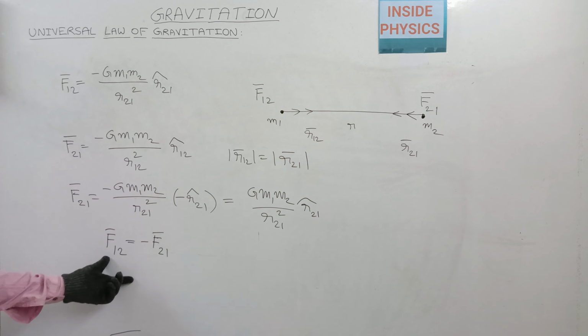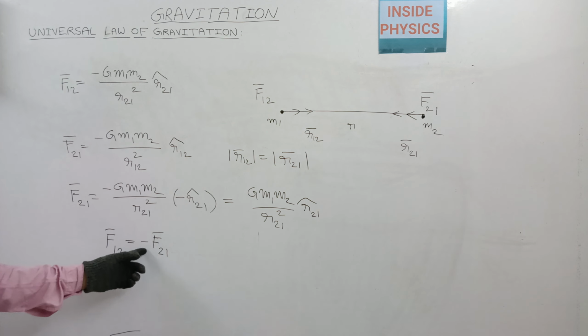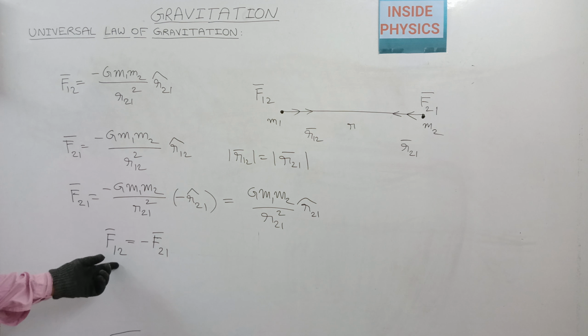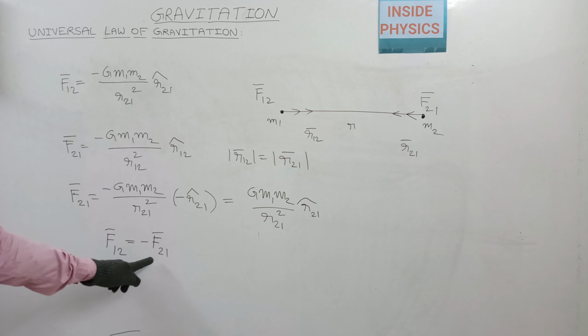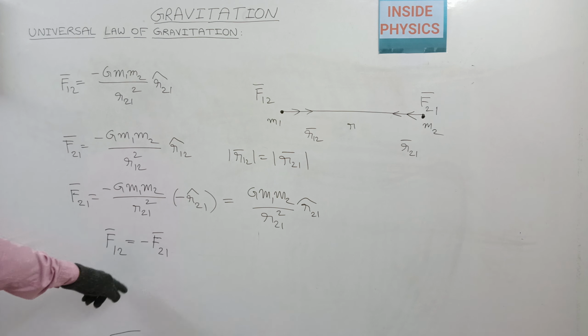Okay, see, the force is always attractive because of the negative sign, and the force between m1 and m2 can be represented like this. These are equal in value and opposite in direction. Okay, so this is the representation of Newton's law of gravitation in vector form.